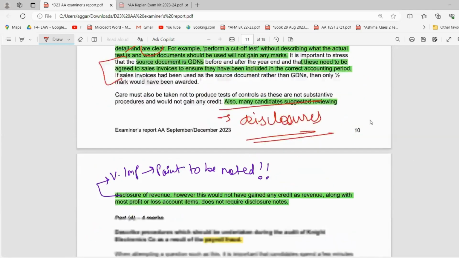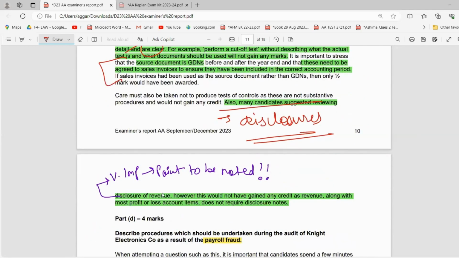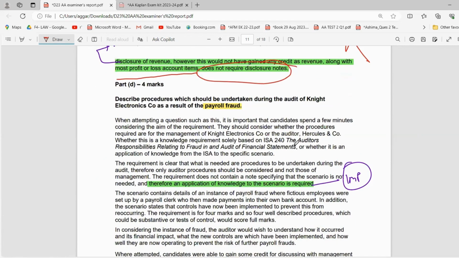Many candidates suggested reviewing disclosure of revenue. However, this would not gain any credit, as revenue, along with most profit or loss accounting items, does not require disclosure. So that will be a straightaway wrong statement. Please be careful when you're writing any of these things, because this will create a major impact on your answer script, right? Again, there was a substantive procedures question for a payroll fraud.